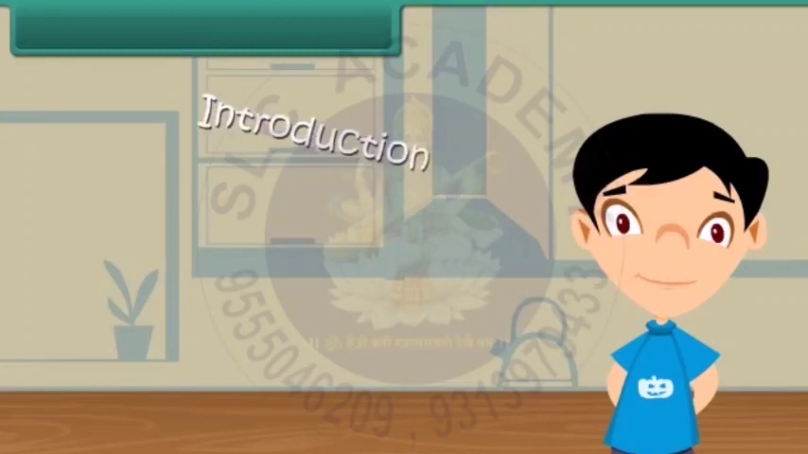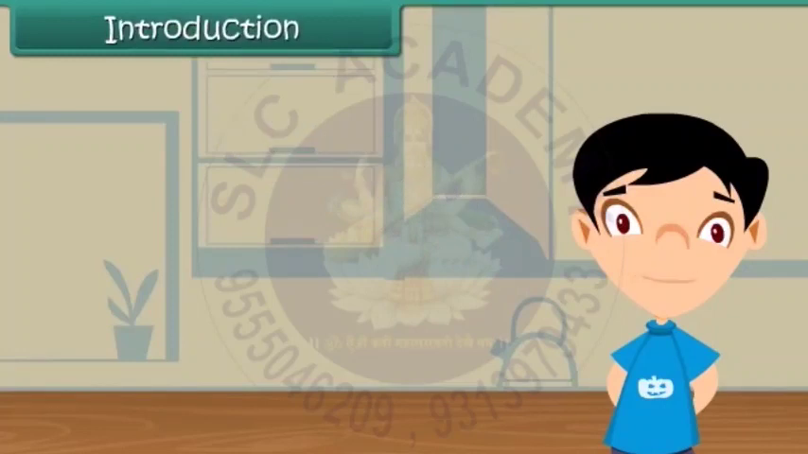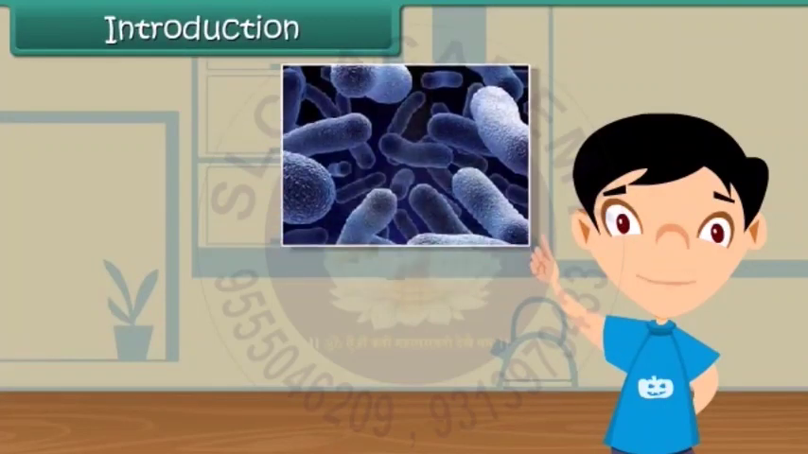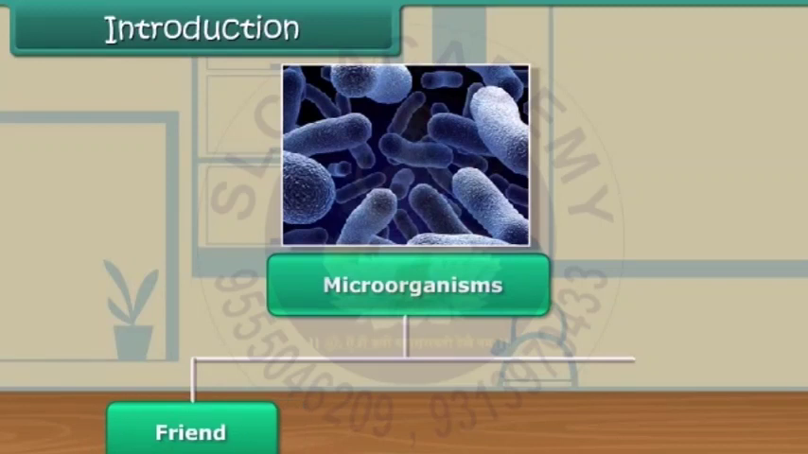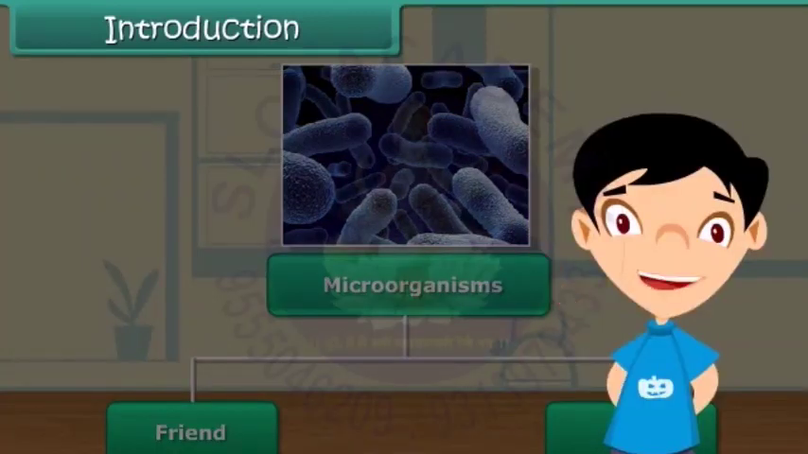Introduction. Hi friends, as we all know that there are so many microorganisms in our surroundings. They are classified into different groups. Some of them are useful for us and hence called friends, while most are harmful and hence called foe or enemy. So, in this module, we are going to learn more about the friend and foe nature of these microorganisms.